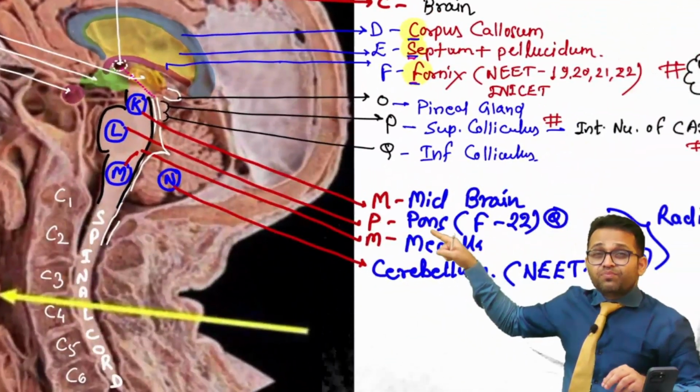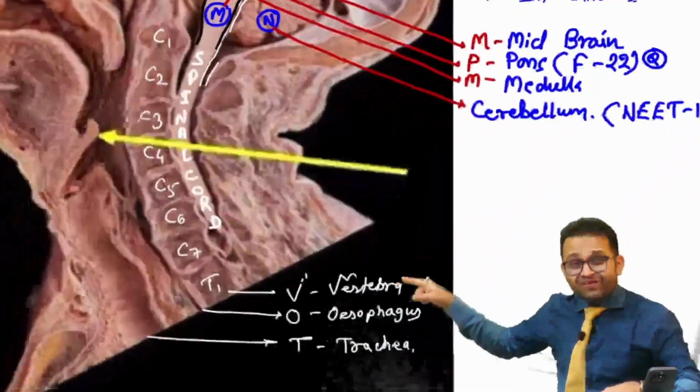Yes, midbrain, pons, and then medulla. And then we had learned the VOT.